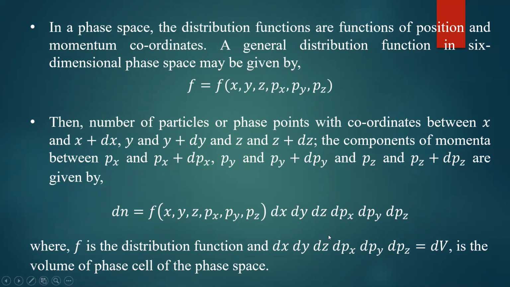This distribution function gives how many particles are there in this small volume. Basically, dn gives you the number of particles in the smallest volume of the phase space. That is given by the distribution function into the volume of the phase cell. That is the advantage of the distribution function. This distribution function may be Maxwell-Boltzmann, Fermi-Dirac, or Bose-Einstein. So this is the basic formula to find the number of particles in a phase cell.